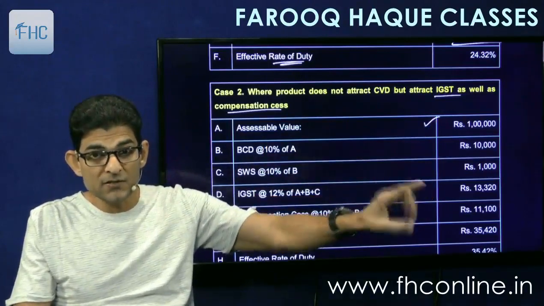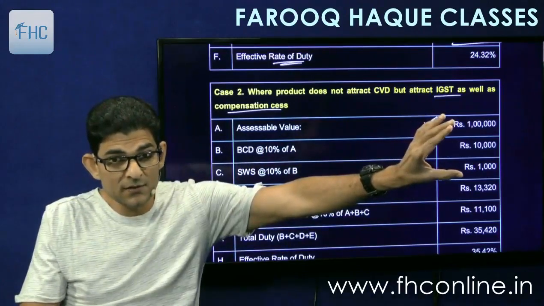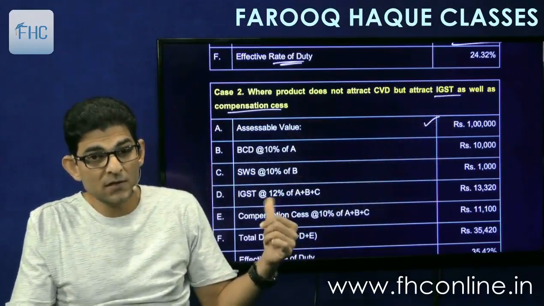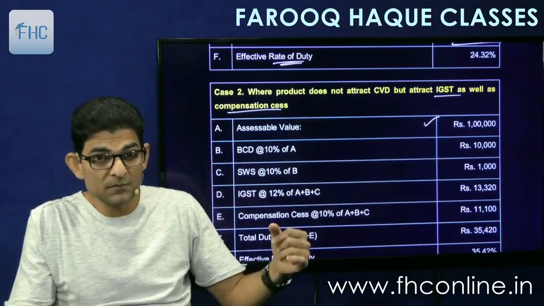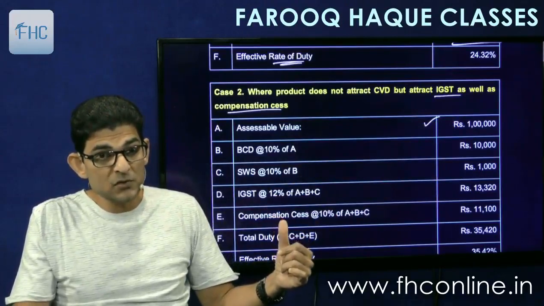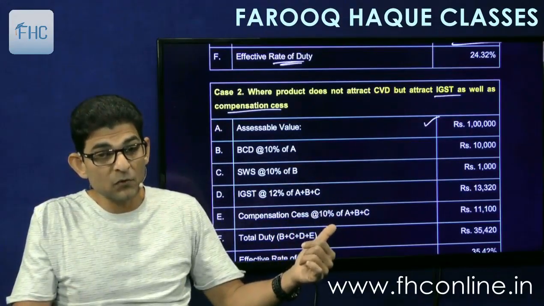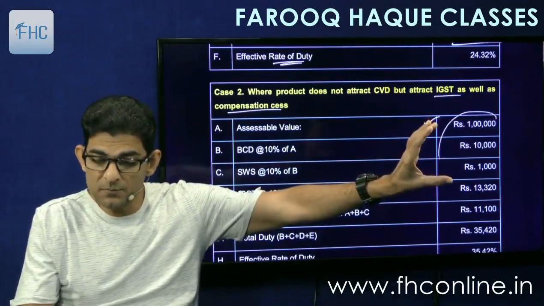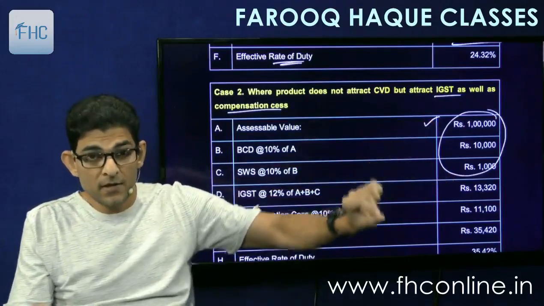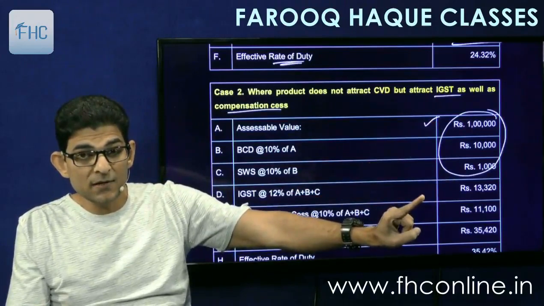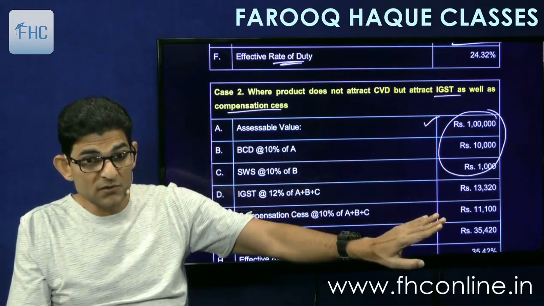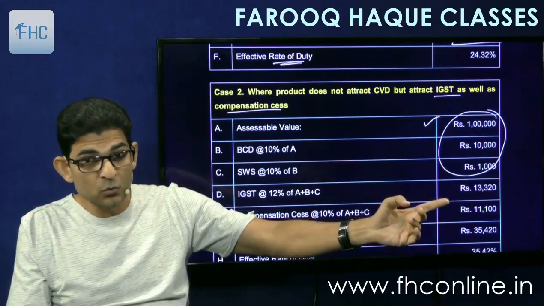Then I will charge IGST on A plus B plus C. So on these three put together, if suppose IGST is 12%, then 12%. And then compensation cess, if say it is 10%, it will also be on these three only: assessable value plus BCD plus SWS. So for charging IGST, you will not include the compensation cess, and for charging compensation cess, you will not include IGST.